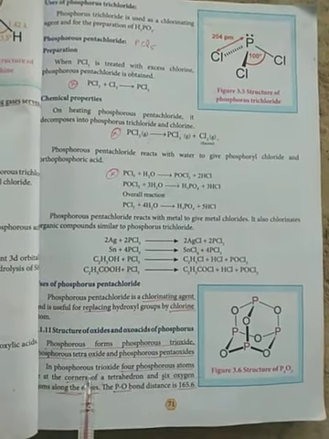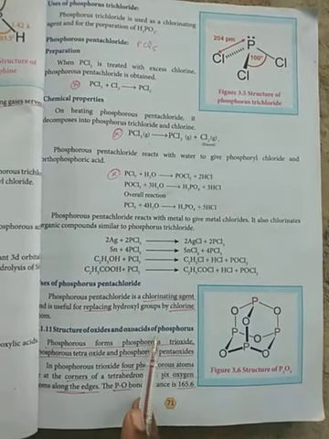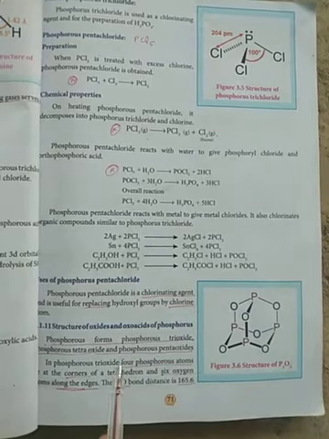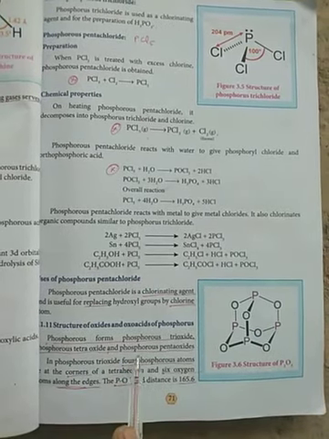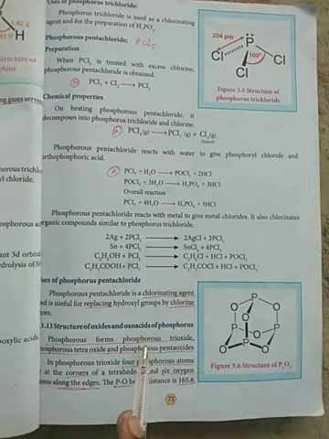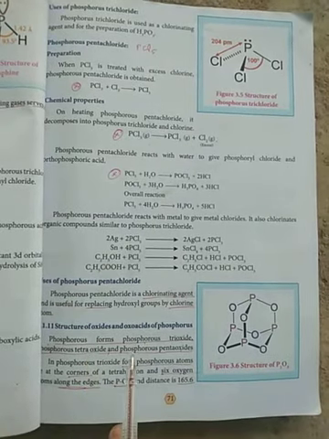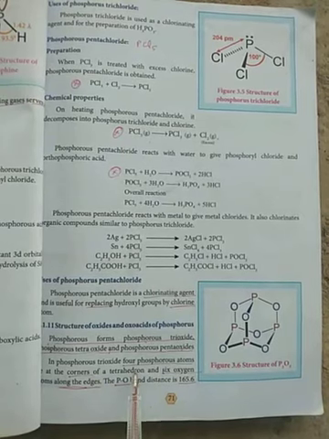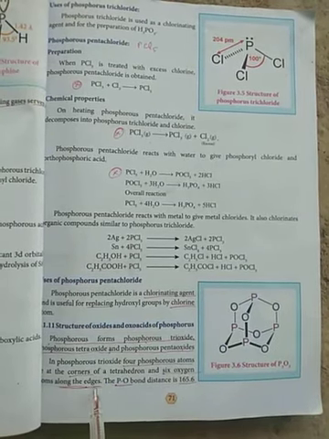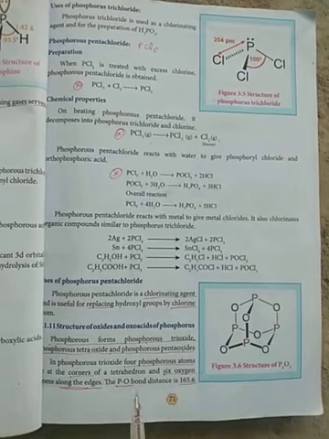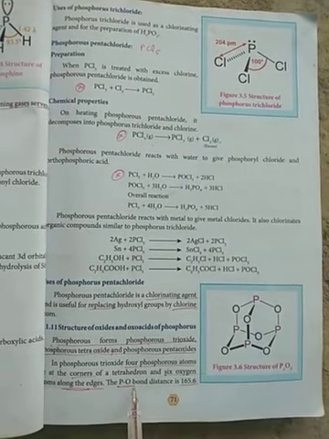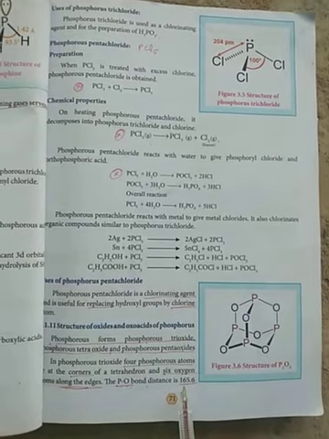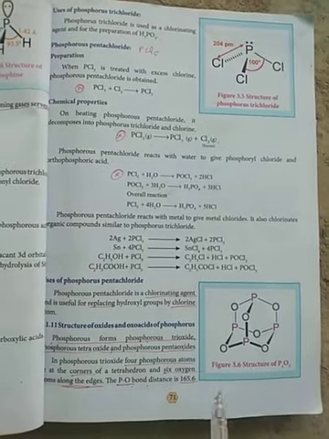And next, discuss the structure of the oxides and oxoacids of phosphorus. Phosphorus forms phosphorus trioxide, phosphorus tetroxide and phosphorus pentoxide. In P4O6, the 4 phosphorus atoms are at the corners of a tetrahedron, with 6 oxygen atoms along the edges. The P-O bond distance is 165.6 pm.